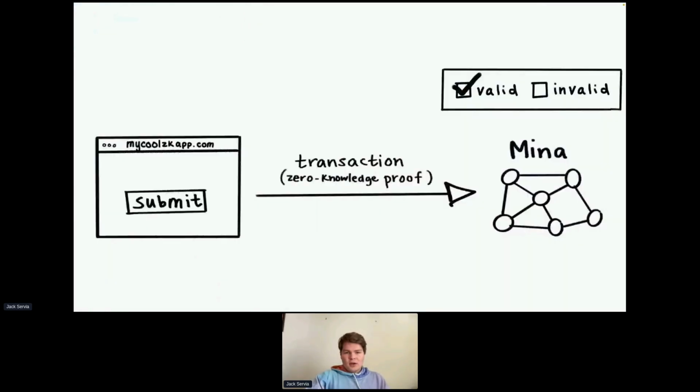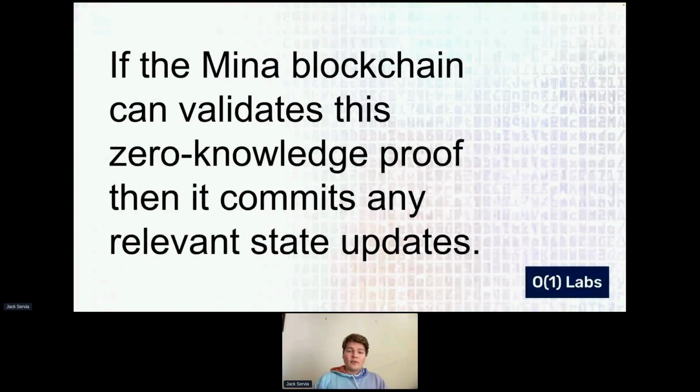So when we generate our transaction, when we run our code, we might generate something like an event that we want to emit or a value on chain that we want to change. And these are associated with our proof. And so if Mina can validate the proof, then it knows that everything happened as it should have, by the zero knowledge proof, but it can just validate the proof and then do whatever other things the user says. And it knows that the person can't make a valid zero knowledge proof unless they're requesting things that are legal. And so it just gets a list of events it should emit, updates to state, whatever.